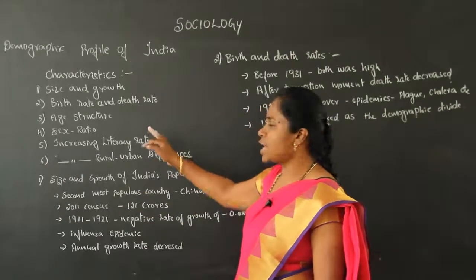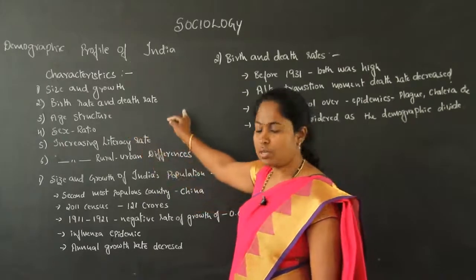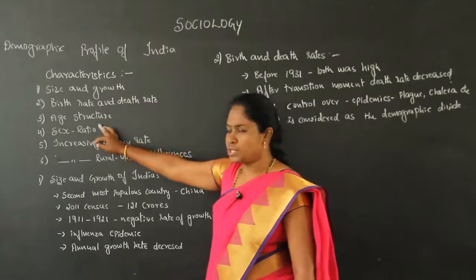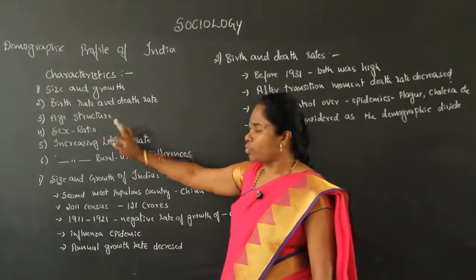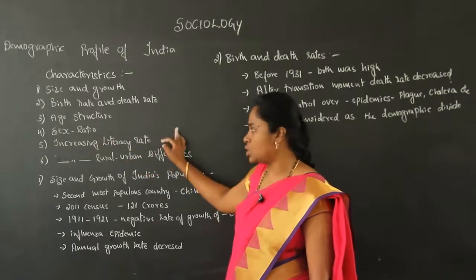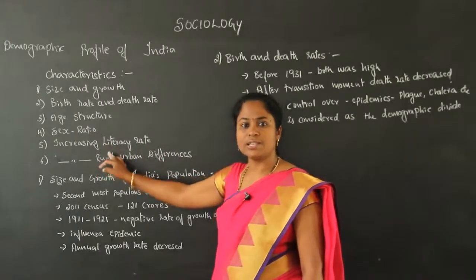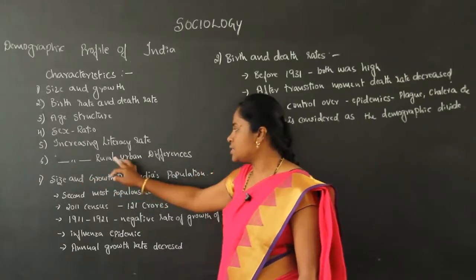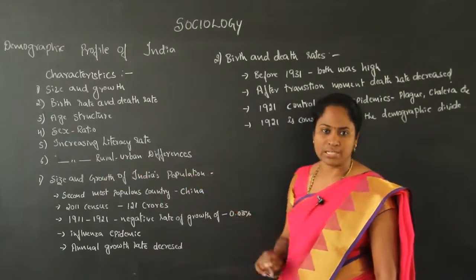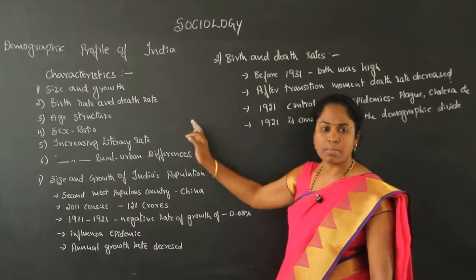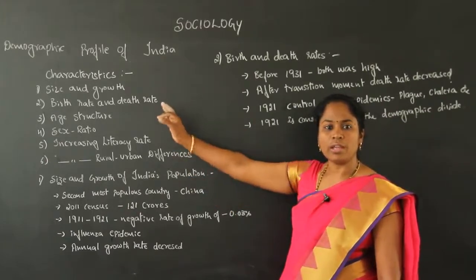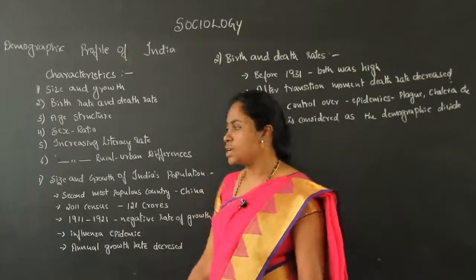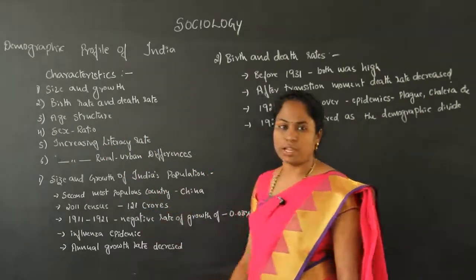First one is size and growth of the Indian population. Second one is birth and death rate. Third one is age structure of India's population. Fourth one is sex ratio of India's population. Fifth one is increasing literacy rate in Indian society. Sixth one is increasing rural-urban differences. So these are the 6 major characteristics of the Indian population. Well, let us see one by one. First one is size and growth of India's population.